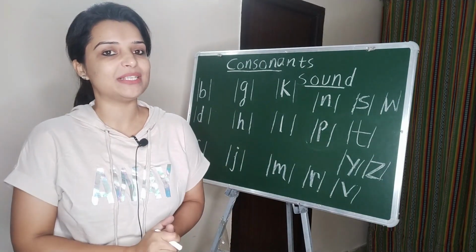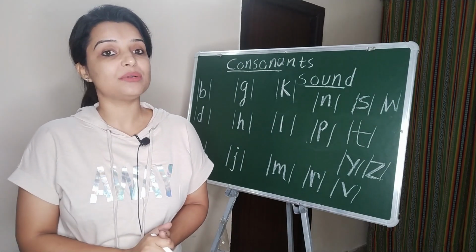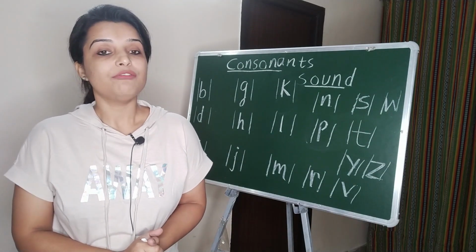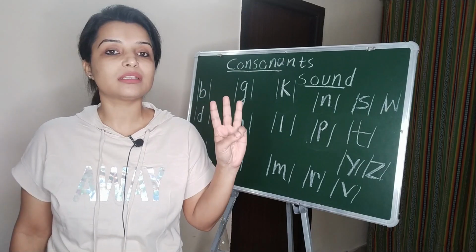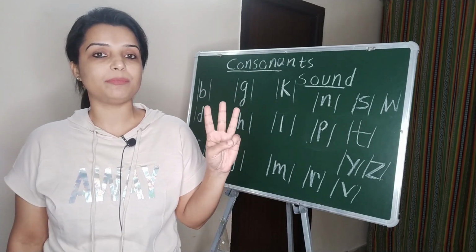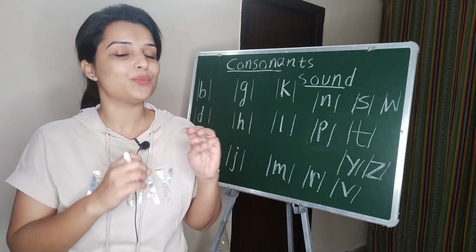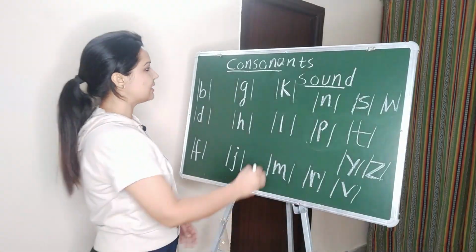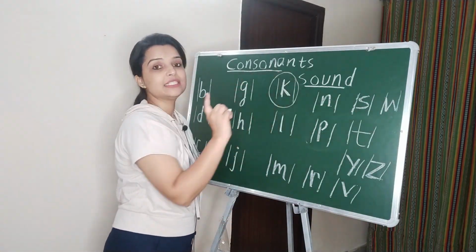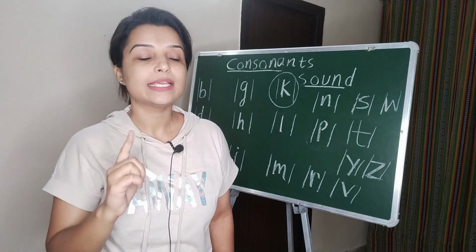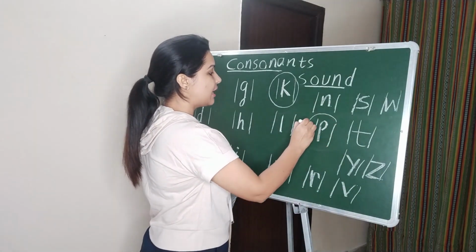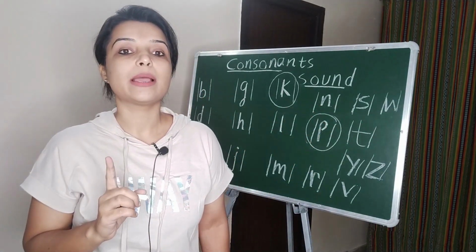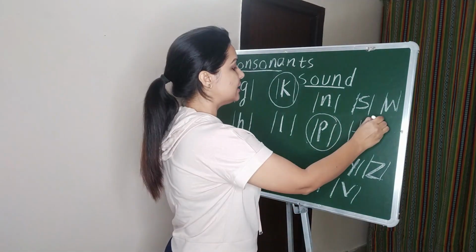Now let's discuss about these sounds in detail. First of all, I am going to talk about three of my most favorite alphabets which produce a unique sound, which produce a beautiful sound. That is the consonant K. What is it? K. The consonant P. What is it? P. And the consonant T.